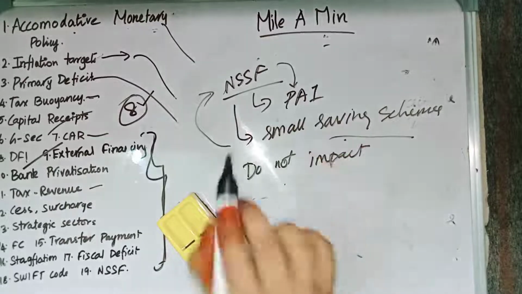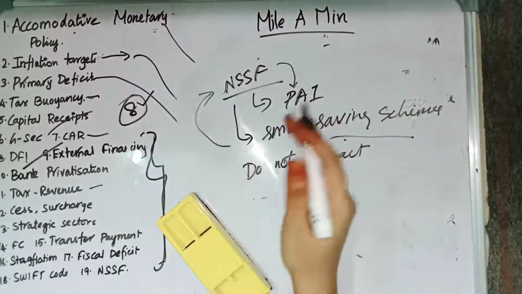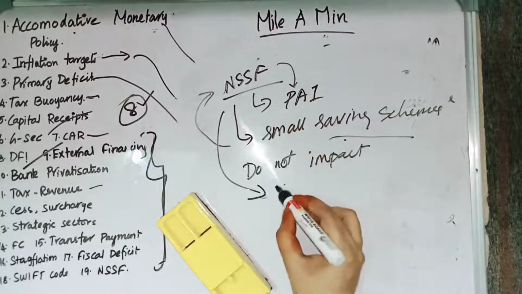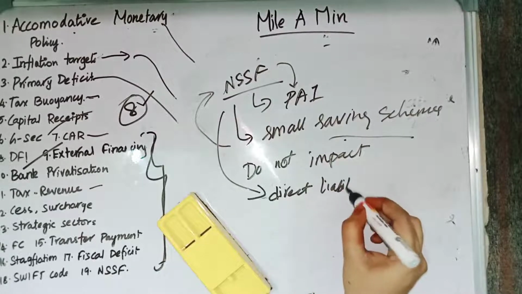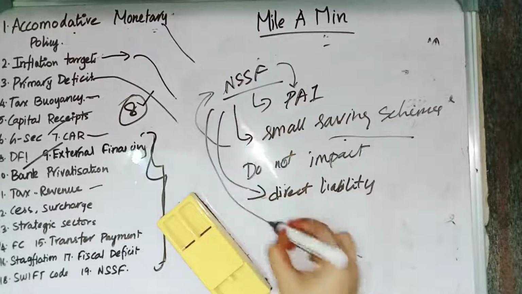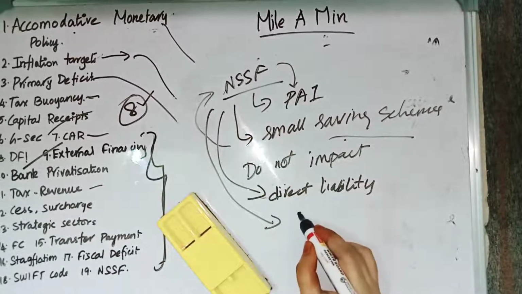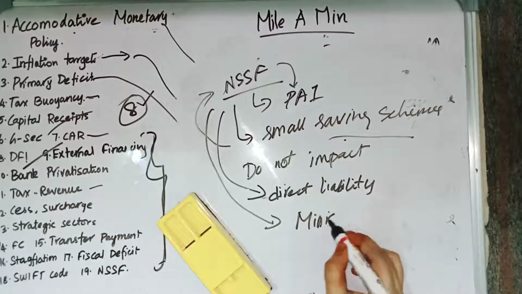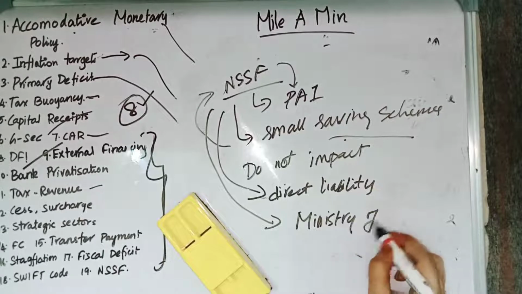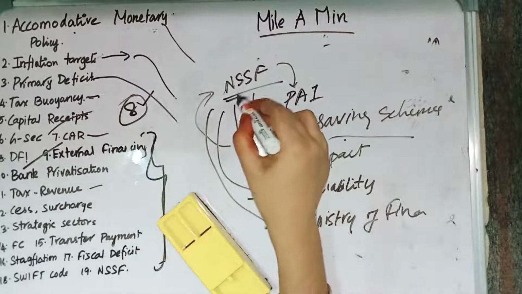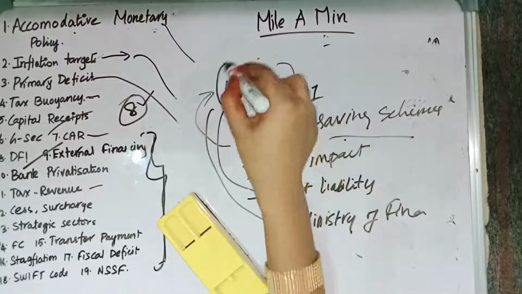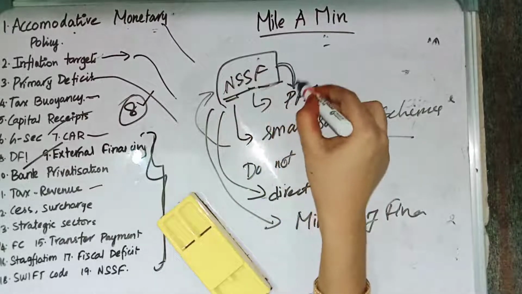As it is in the public account of India, the balance in the NSSF is a direct liability to the Centre, and this NSSF is administered by the Ministry of Finance. So NSSF stands for National Small Savings Fund, and it is under the public account of India.